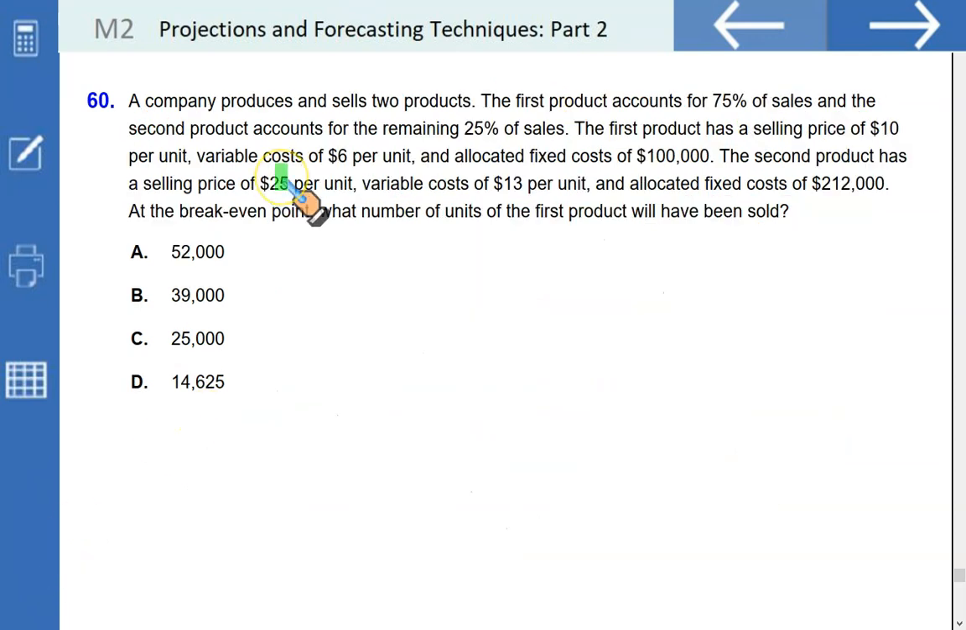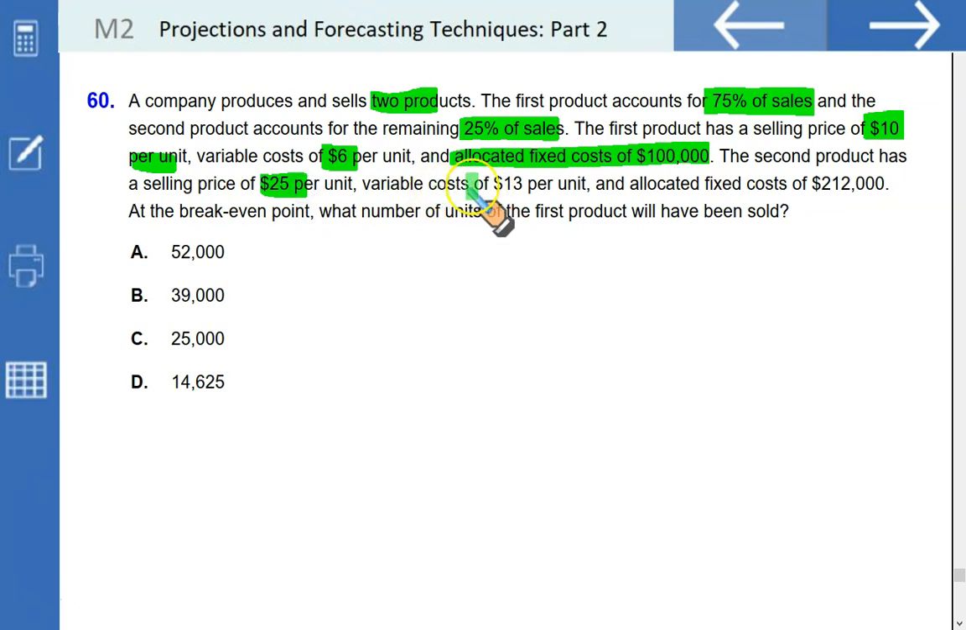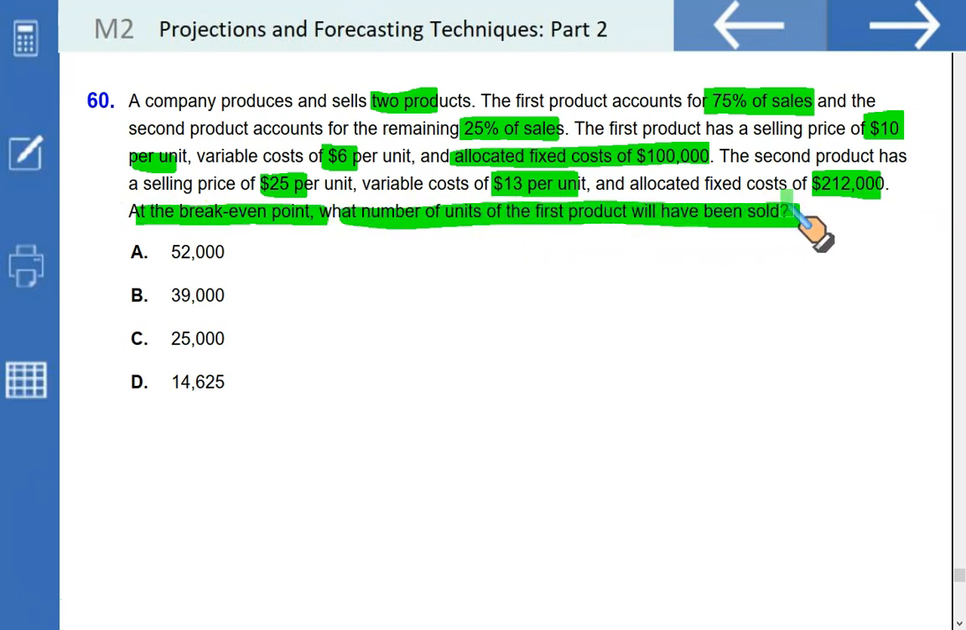Next, a company produces and sells two products. The first product accounts for 75% of sales and the second product accounts for the remaining 25% of sales. The first product has a selling price of 10, variable cost of 6, allocated fixed cost of 100,000. The second product has a selling price of 25, variable cost of 13, allocated fixed cost of 212,000. At the break-even point, what will the number of units of the first product have to be?